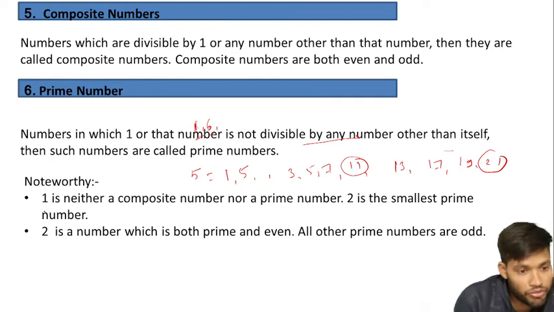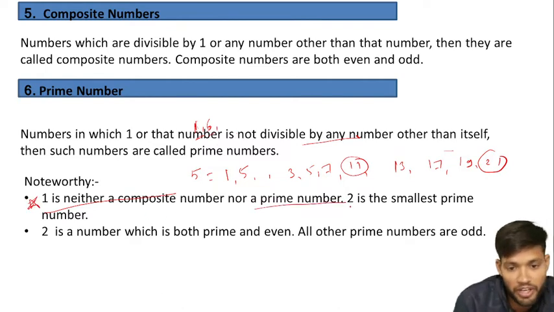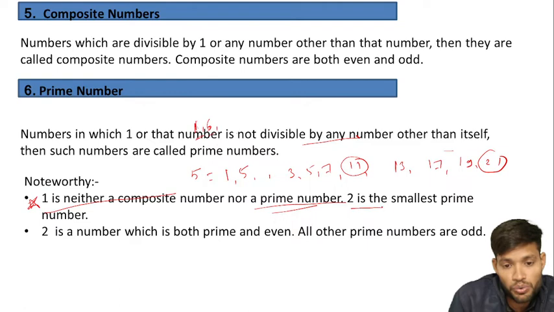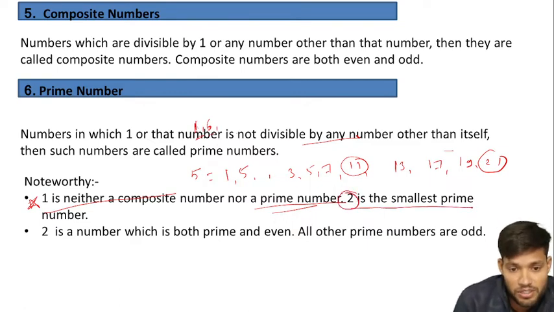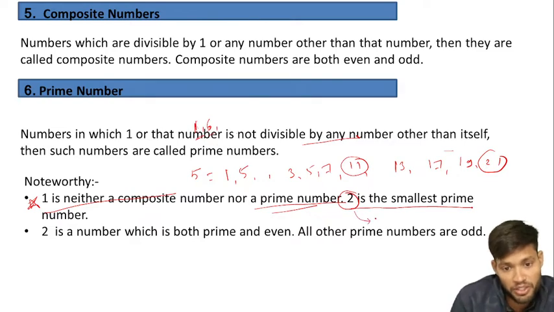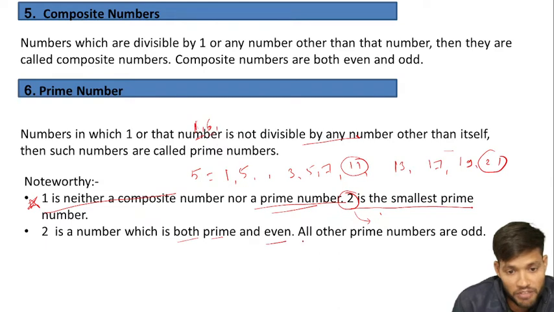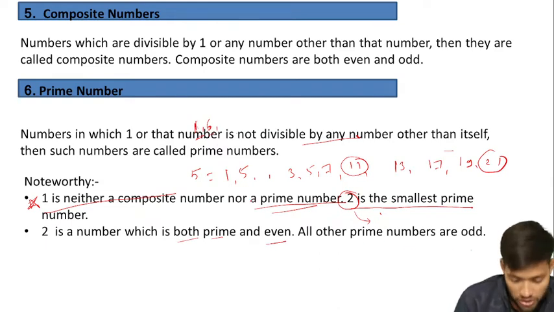There is a note: one is neither composite nor prime. It is a most important fact. One is neither a composite nor a prime number. 2 is the smallest prime number. 2 is the smallest even prime number. 2 is both prime and even; all other prime numbers are odd. Clearly understood that 1 is neither composite nor prime.